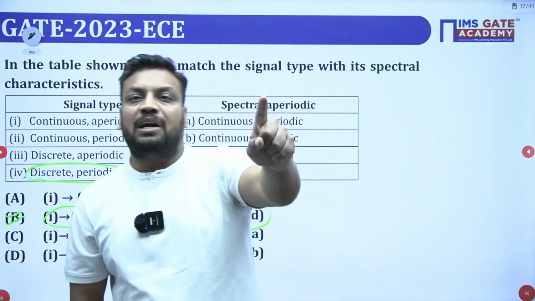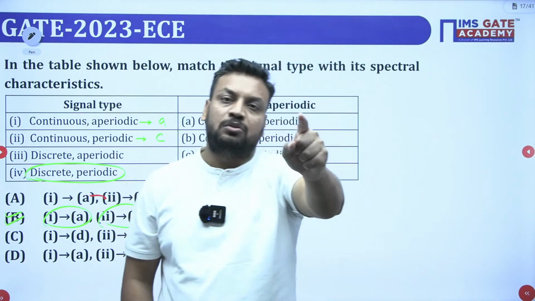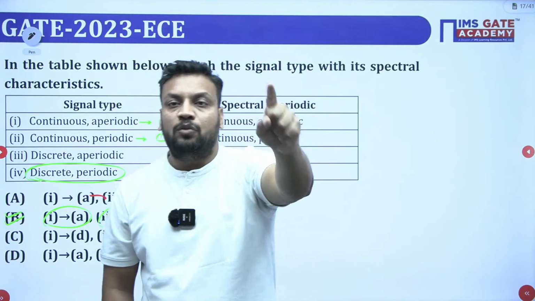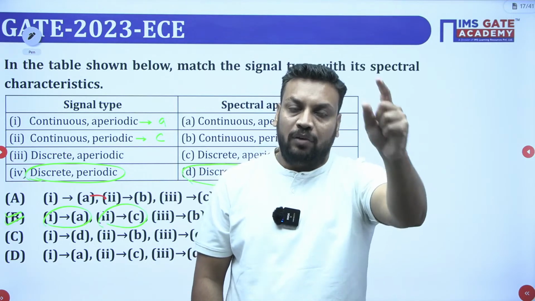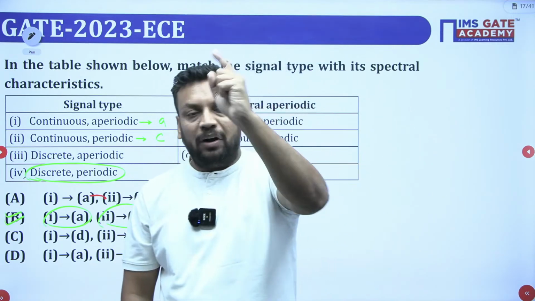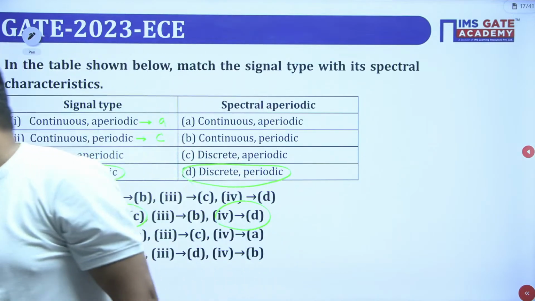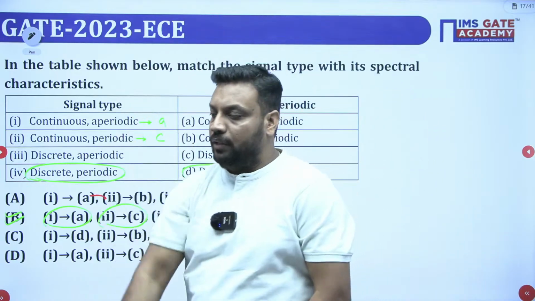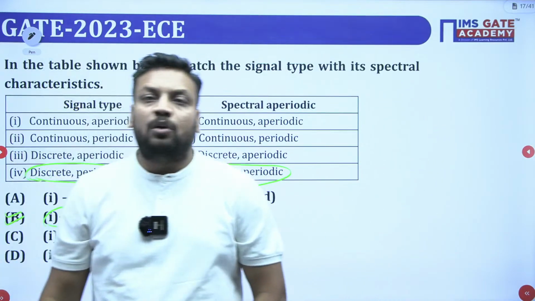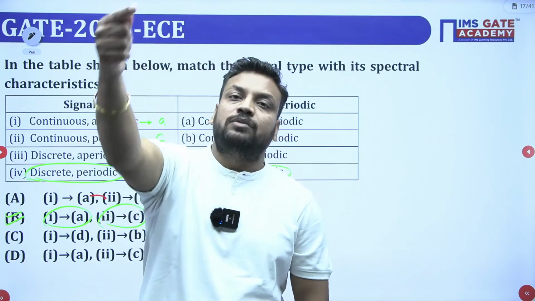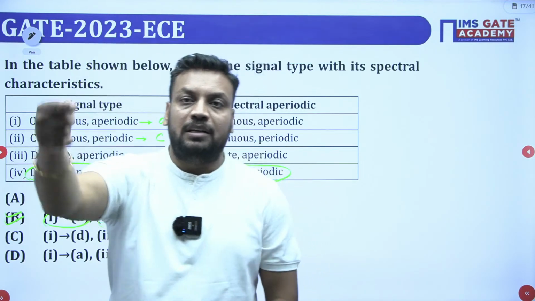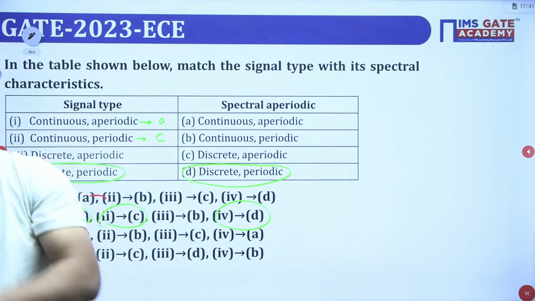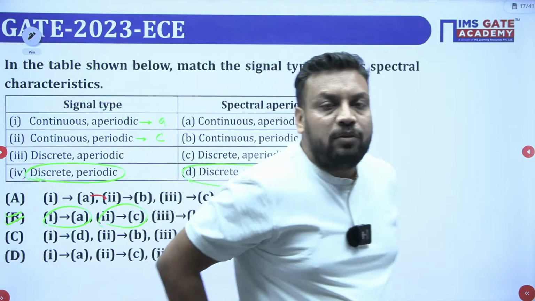Again, I am telling you the fact: I will take tomorrow's class, and I will take next week's class if and only if you want those classes. If you want the classes, then only I will take them, and you must attend in the live manner. Of course tomorrow we'll have the class because the live class schedule and link are already there. So tomorrow we'll meet for DTFT, but next week's class is a conditional class. We'll take the class only if you desire it. That's all from today's class.